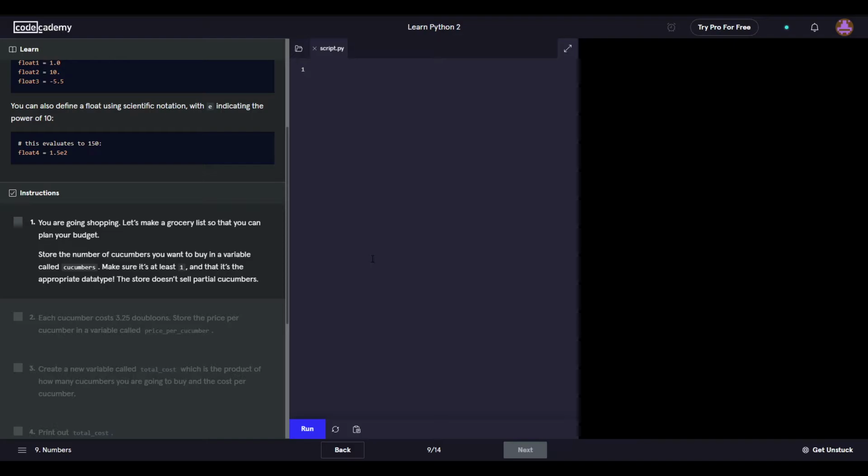You're going grocery shopping. Let's make a grocery list so that you can plan your budget. Store the number of cucumbers you want to buy in the variable called cucumbers. Okay.